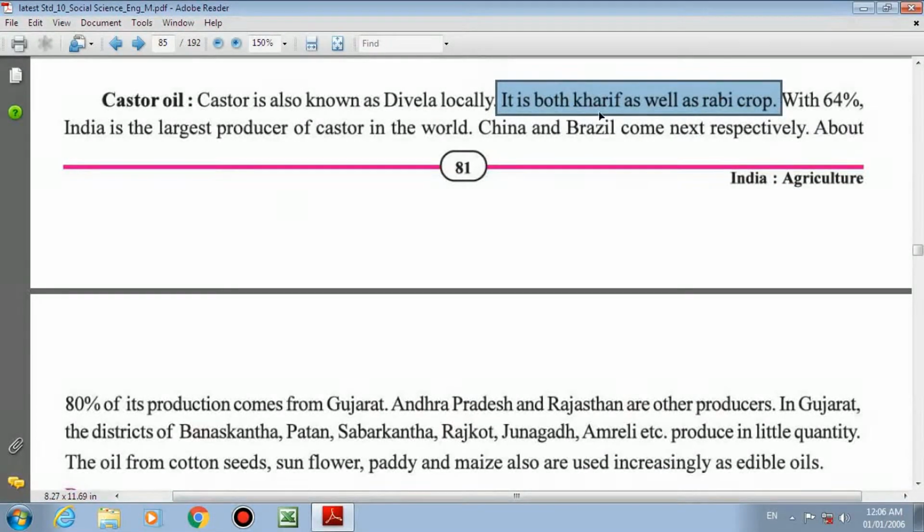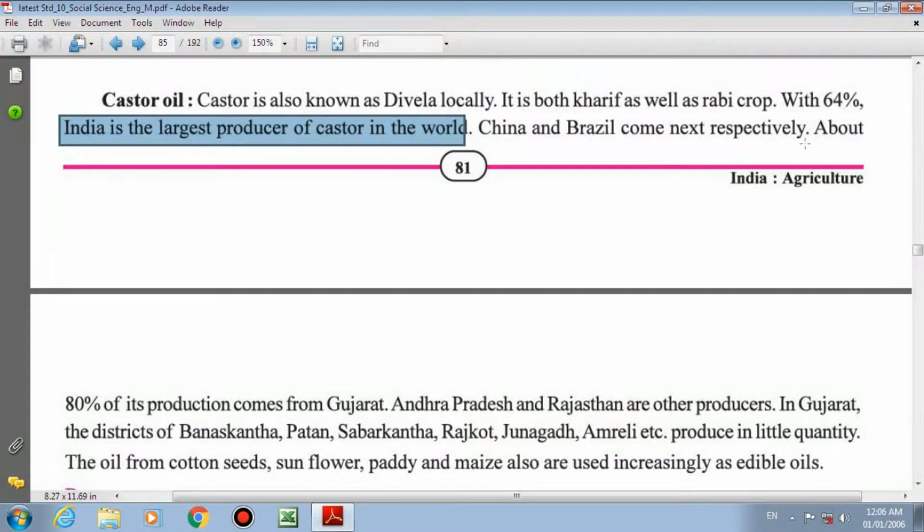With 64%, India is the largest producer of castor in the world. See, with 64%, we are first in the production of castor. China and Brazil come next respectively. So after India, second China, and then Brazil. These are the three ranks which you have to remember.